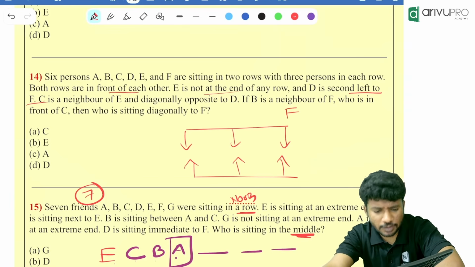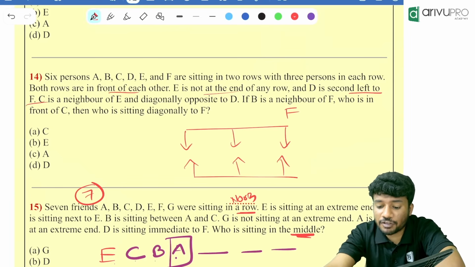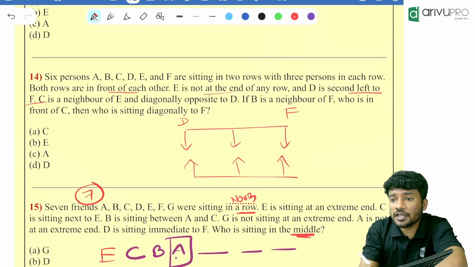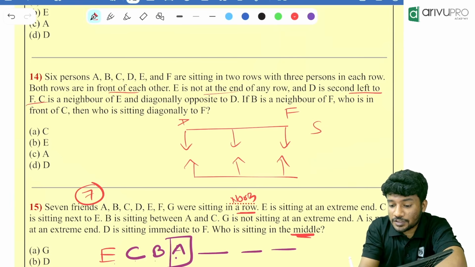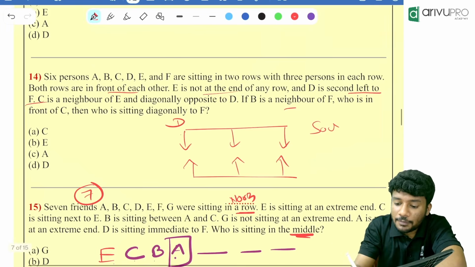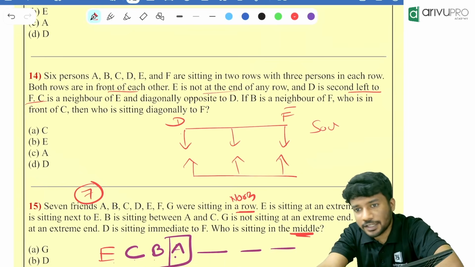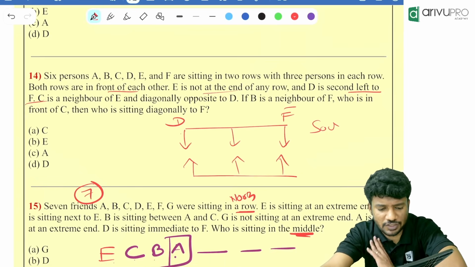If F is over there, what is happening? D is second left of F. Can D be over here? No. Why not? That is looking towards south, and this is towards the right. That is not correct. If D is over here, then F will be here. Second left of F, that is correct.